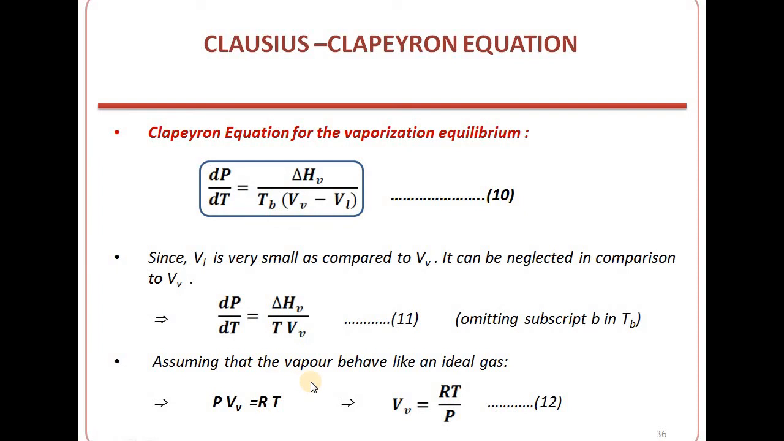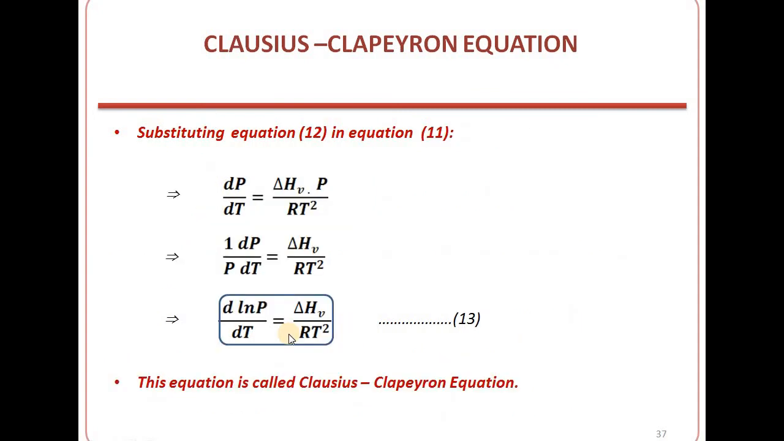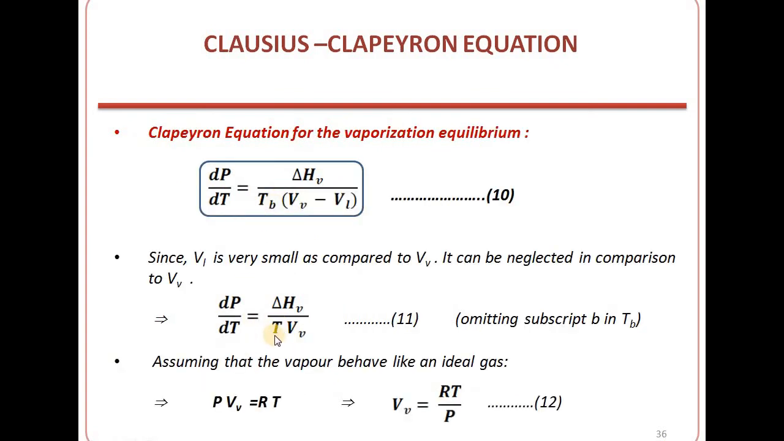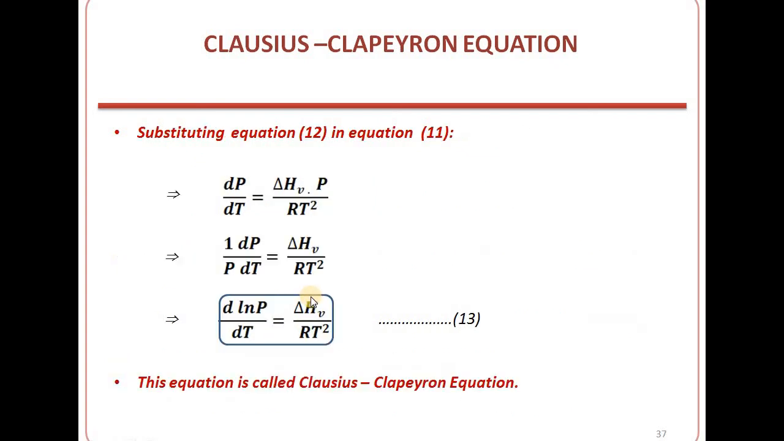Now we are assuming that the vapors are behaving like an ideal gas. In that case, they will follow the ideal gas equation, so Vv is equal to RT by P. So the molar volume in that case can be written as RT by P. We have put here RT by P, and we already have ΔHv by T. T into RT by P means RT square by P.